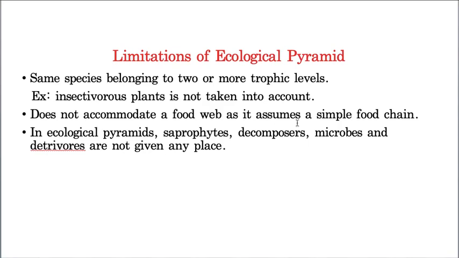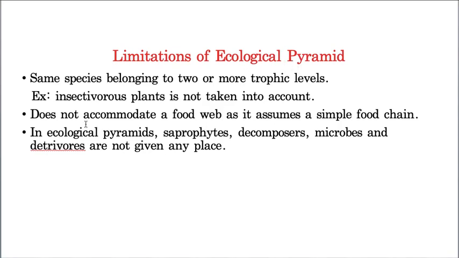So fitting a food web is impossible, and then you never get a perfect ecological pyramid. You can fit only food chains but not food webs, because a food web is a complex interlinking between various organisms. In a food web, you can see so many alternative food sources. Yesterday I told you, whoever understood yesterday's class will definitely understand the ecological pyramids.